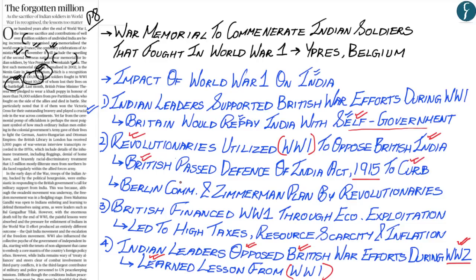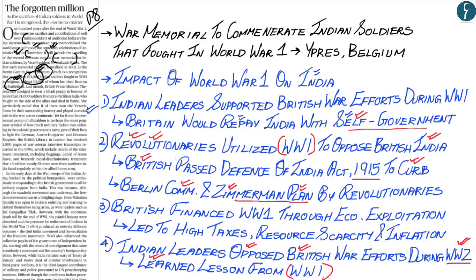Apart from this, a Berlin Committee on India's Independence and a Zimmermann Plan were formed by various revolutionaries under the leadership of Lala Hardayal and Bhupendranath Datta, who, with the help of the German government, formed the Zimmermann Plan, wherein the German government had captured various prisoners of war of Indian origin that were fighting on behalf of the British government. And what the Indian revolutionaries wanted was that these prisoners of war be handed over to the revolutionaries so that they can fight against the British government.